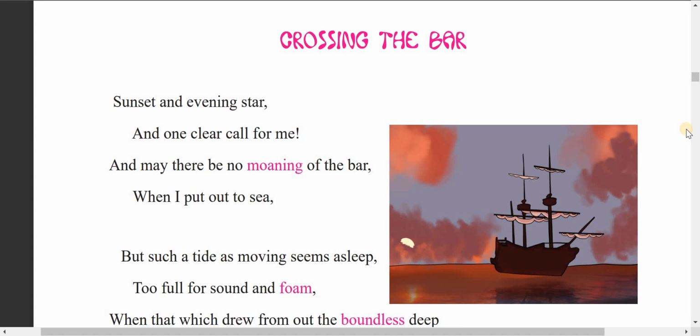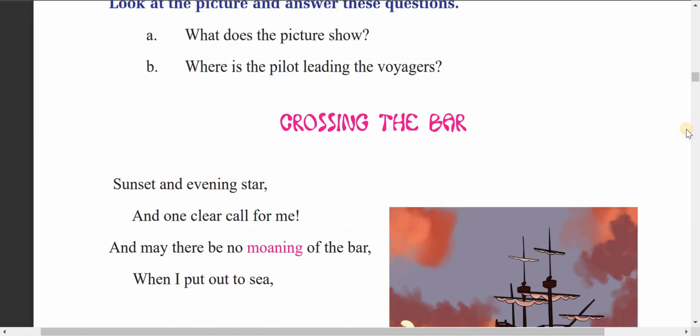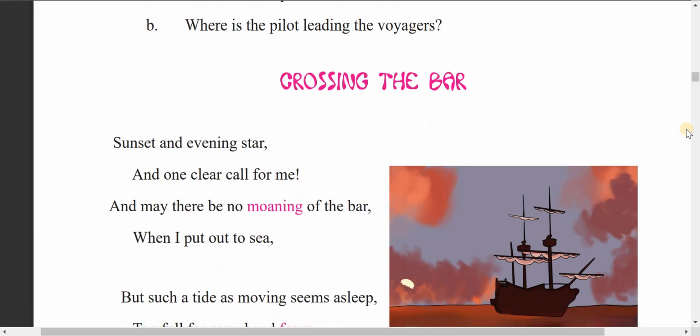It looks like evening time, and you can see some cloud in the sky. The time looks like sunset. So dear students, we can guess the picture shows the evening time, or the time after sunset, and the ship there. The scene is not pleasant.